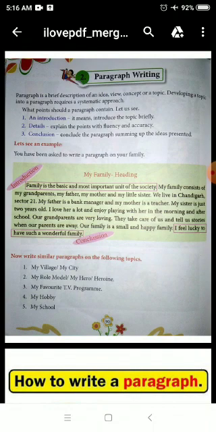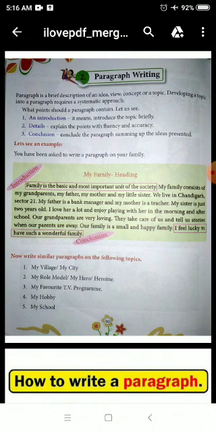So, what is a paragraph? Paragraph is a brief description. When you describe about a topic, then it is a paragraph. You have to describe about that topic in a paragraph.